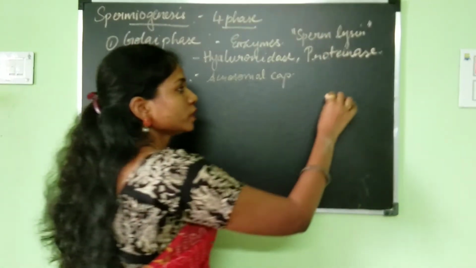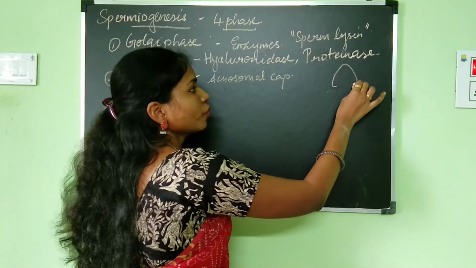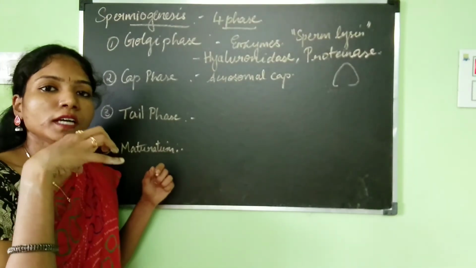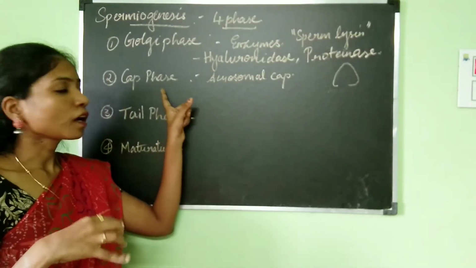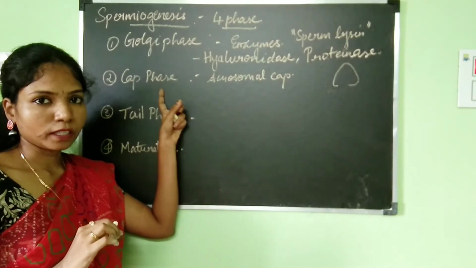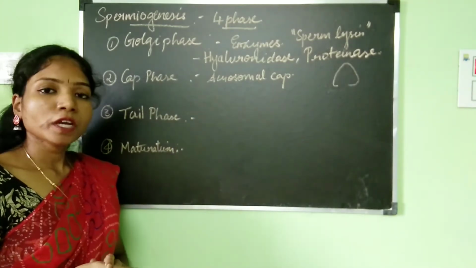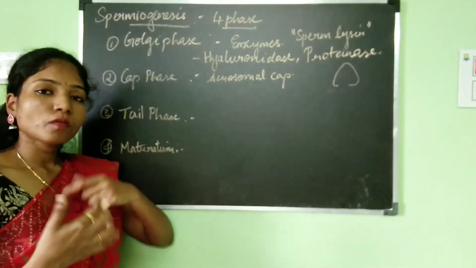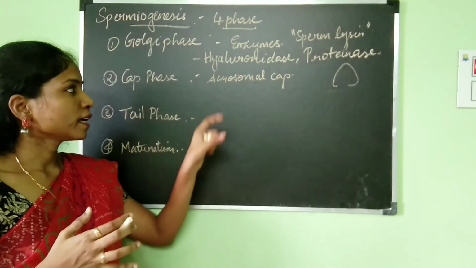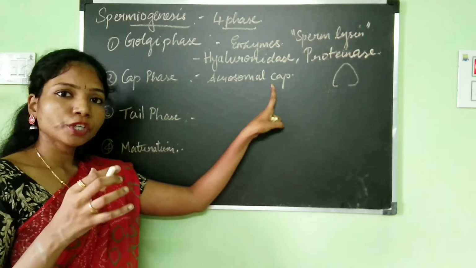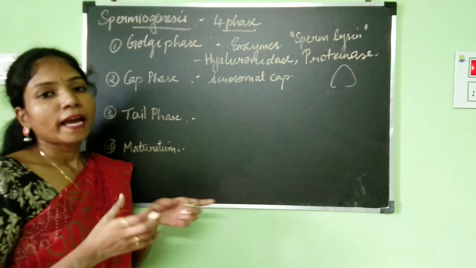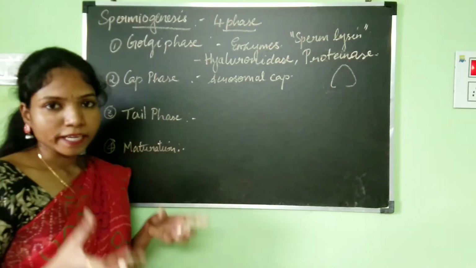You all know the shape of the sperm head is somewhat like this, and it is acquired during the cap phase only. Also in the cap phase, the nucleus condenses inside the head region. So the acrosomal cap is formed, the head gets its shape, and the nucleus condenses.